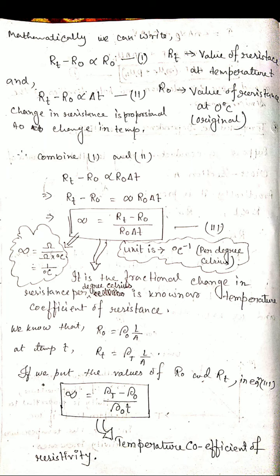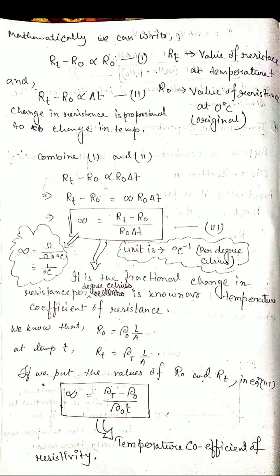Per degree Celsius. And we know that R0 equals rho 0 into L by A, initially at 0 degree temperature. At another temperature, RT equals rho T into L by A. Now if we put these values of R0 and RT in the expression of the third formula, we get alpha equals rho T minus rho 0 by rho 0 into delta T. That T represents the temperature.